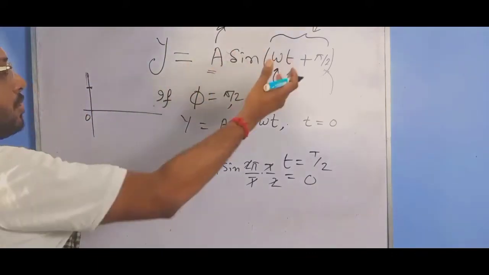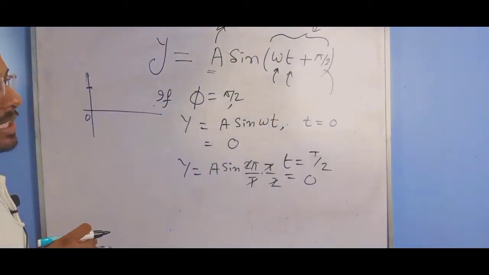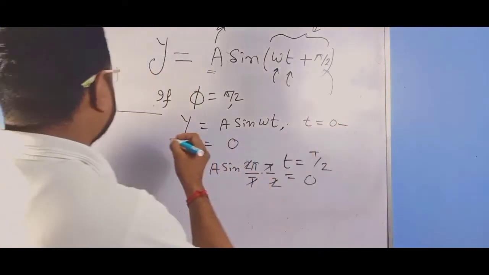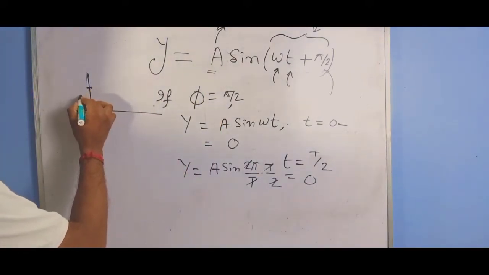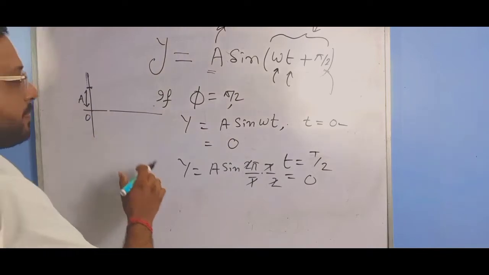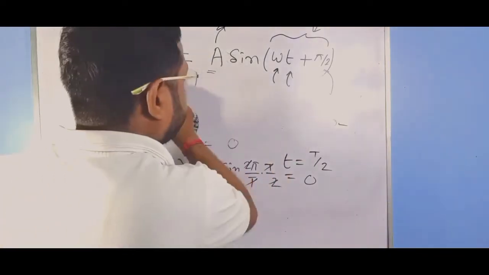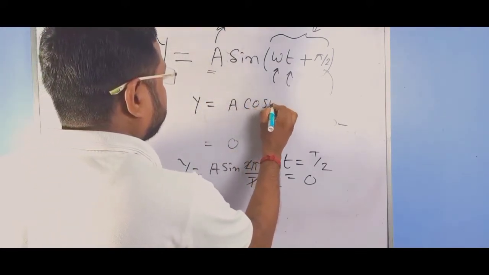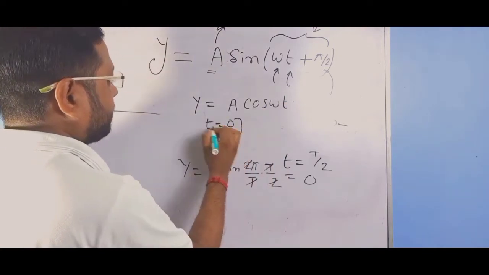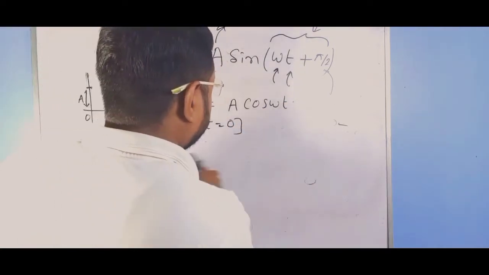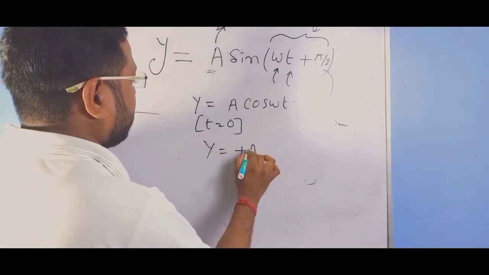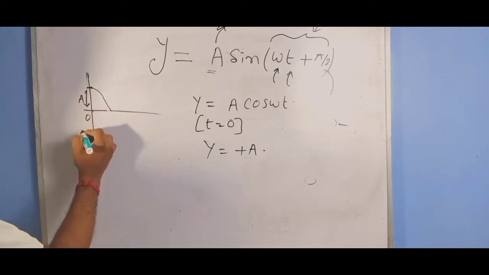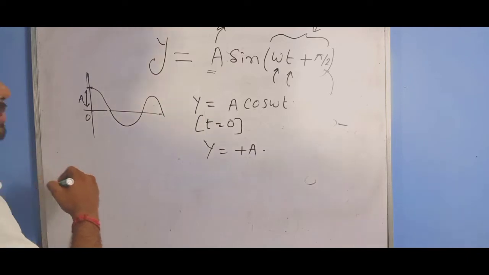Sin pi by 2 is cos, so sin(omega t plus pi by 2) is cos omega t. If we put t equal to 0 in cos omega t, we find A, the maximum displacement. If phi equals pi by 2, then we get y equals A cos omega t. Again, if t equals 0, we get cos 0, which means 1. That is the value of y equal to plus A, that is maximum. So at t equal to 0, the wave starts from this position, and this is a cosine wave.